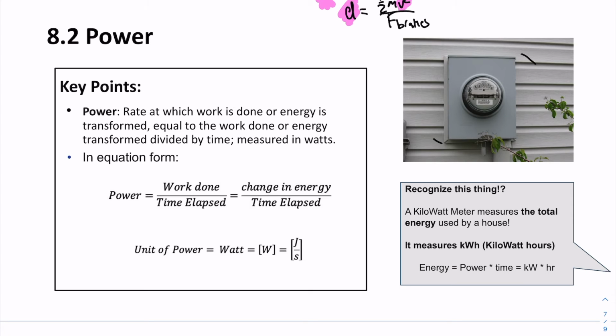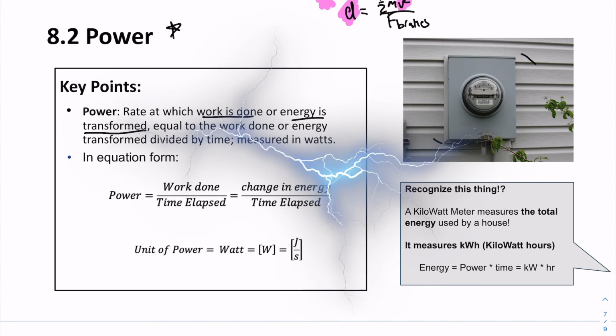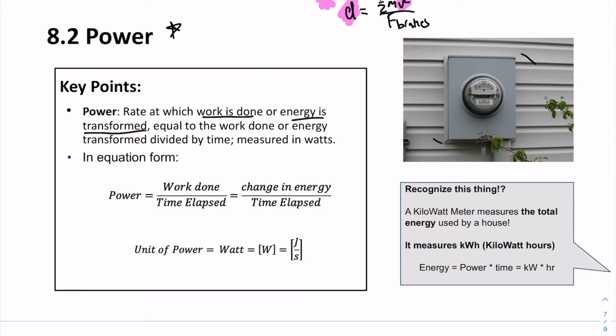So here's a term that we've often heard in our everyday lives. It's power. What is power? Power is the rate at which work is done or energy is transformed. Okay, we often say things like, oh man, we need more power. Our electricity is not giving us enough power. Things like that, right? We hear it in movies. Okay, well, why concern ourselves with power if energy is the money system of the universe?